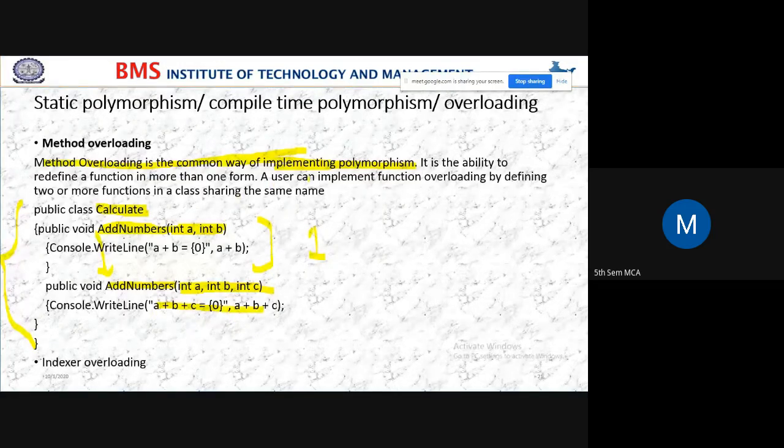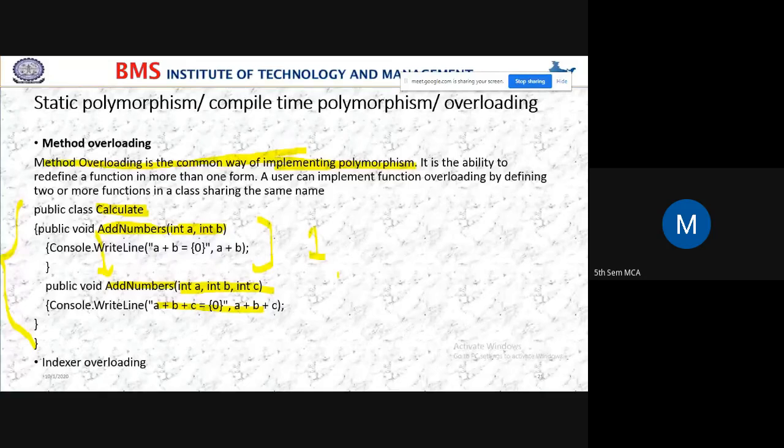Yes, a user can implement function overloading by defining more than one function in a class by sharing the same name. This is C. By sharing the same name, I'm implementing two different functions, and the output of both the functions is different, right, students?